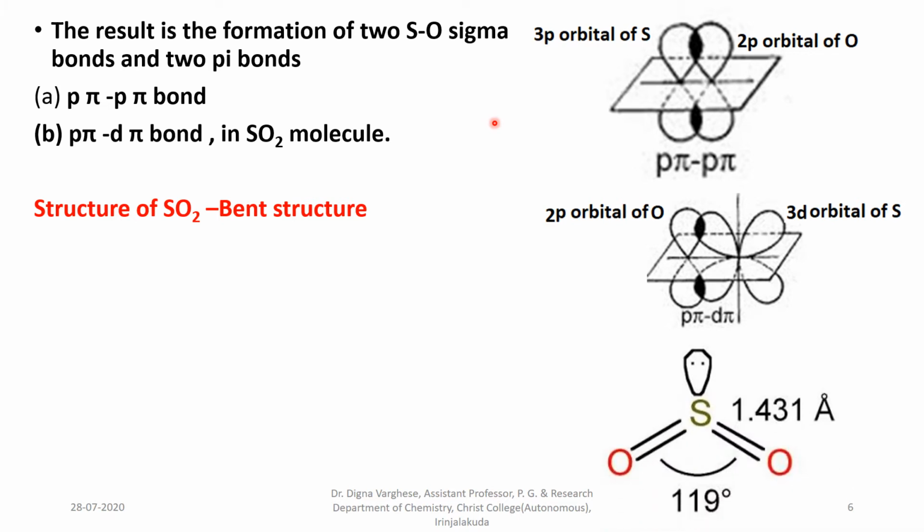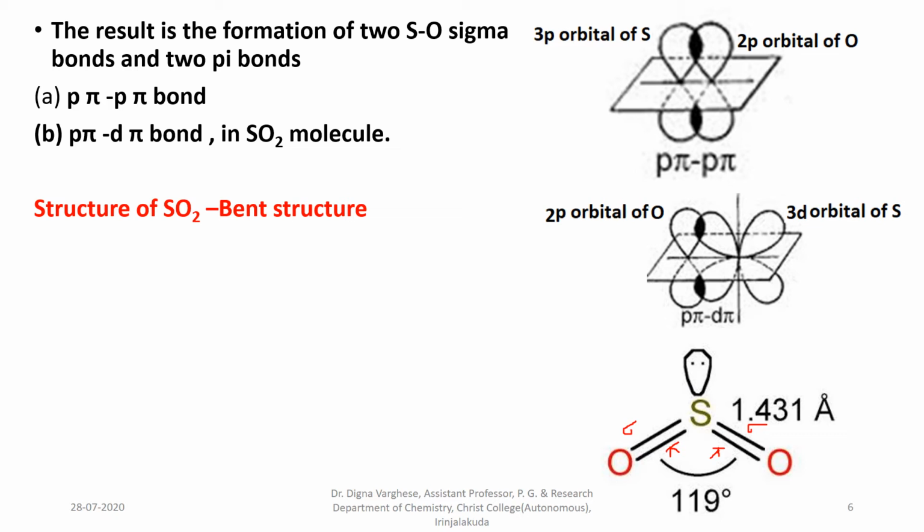bent structure. In sulfur dioxide there is one sigma bond and another sigma bond. Here is one pi bond and the other is one pi bond. The pi bonds are formed by the overlapping of the p orbital of sulfur and oxygen atoms, and the other pi bond is formed by the d orbital of the sulfur atom and the p orbital of